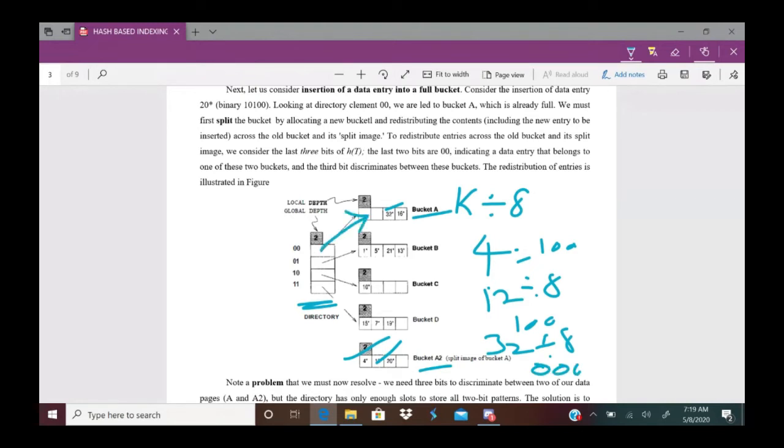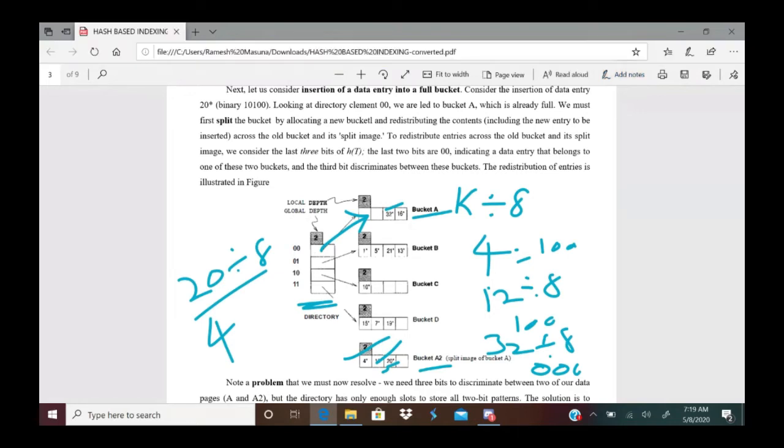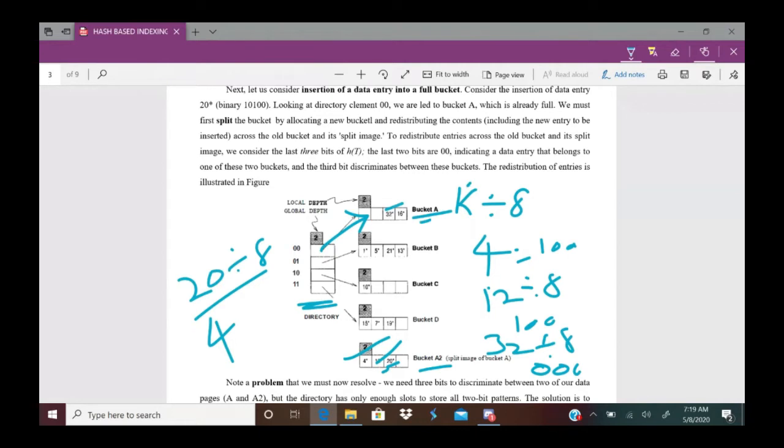What record is inserted? 20. Now 20 mod 8. 20 mod 8 is 4. 4 is 100. That's why you can see 20 is here. Now in this picture, it is shown bucket A and its split bucket. But the directory is not shown doubled. Now it is shown in the next picture.